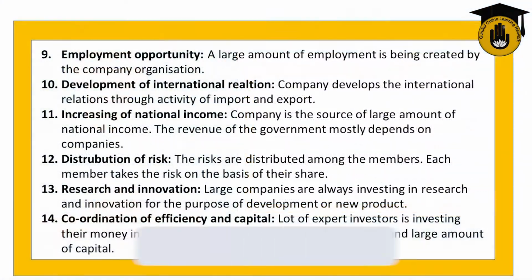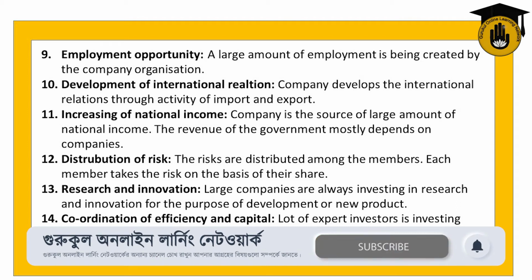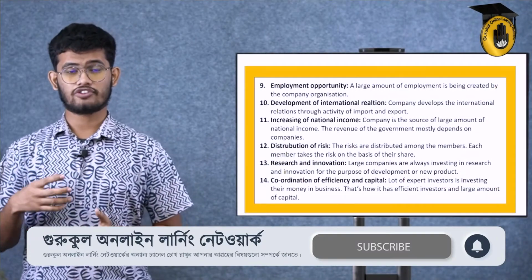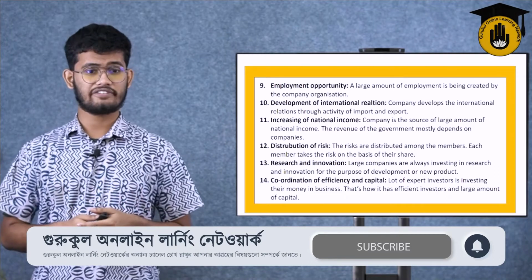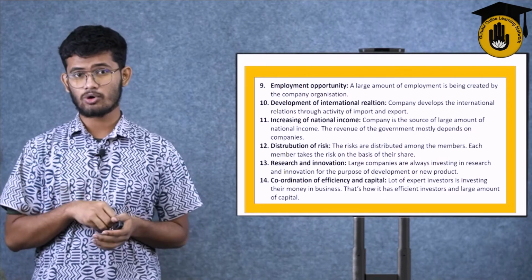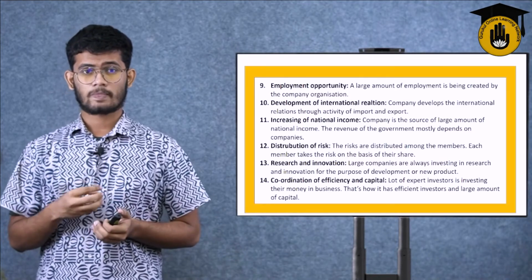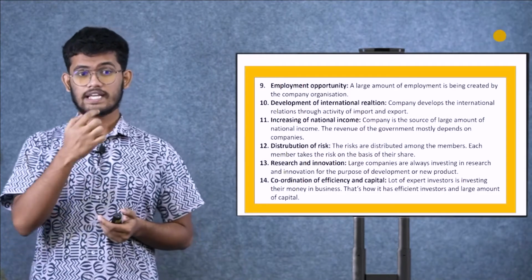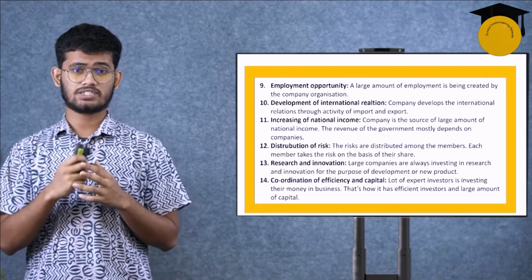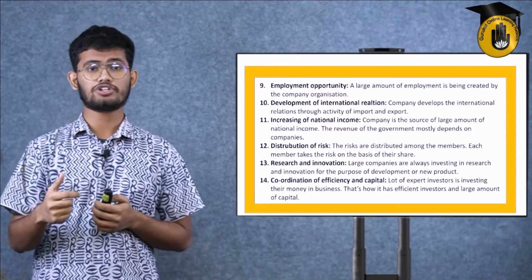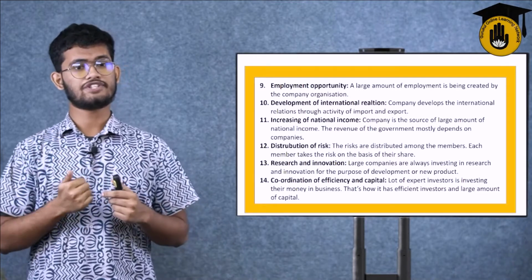Distribution of risks. The risks are distributed among the members. Each member takes risk on the basis of their share. As I said, if a member invests taka 5 lakh, he will take profit of taka 5 lakh and also the liability of taka 5 lakh. That's how the risk is divided equally among all the general members of the company. I give 5 lakh, I take profits of 5 lakh, I take the liability of 5 lakh. The more they invest, the more they take profits and losses or liability according to their investments. 1:1 ratio, in all cases.